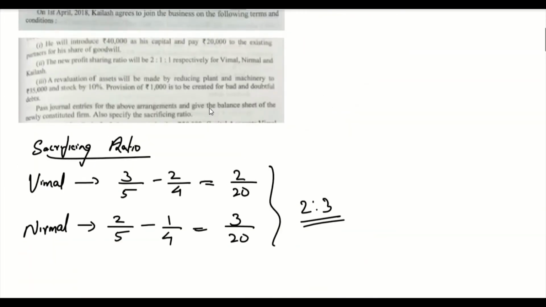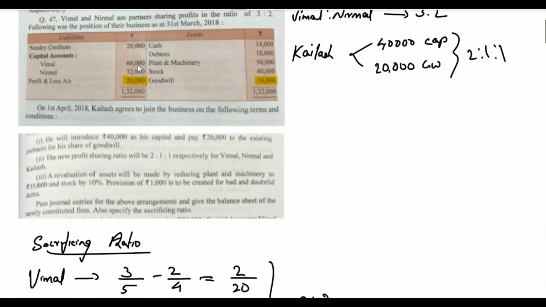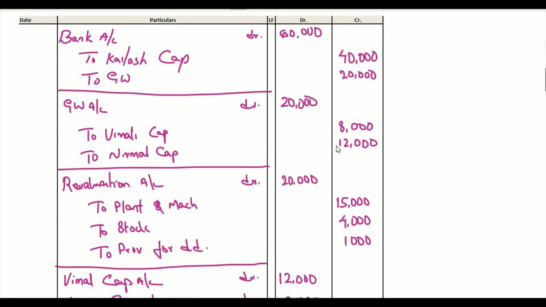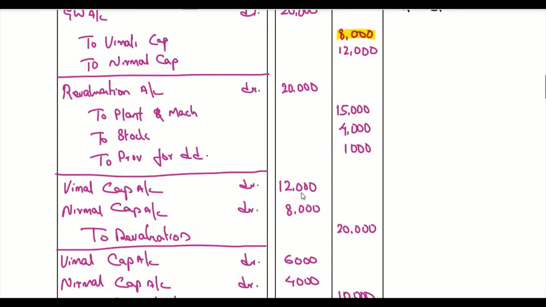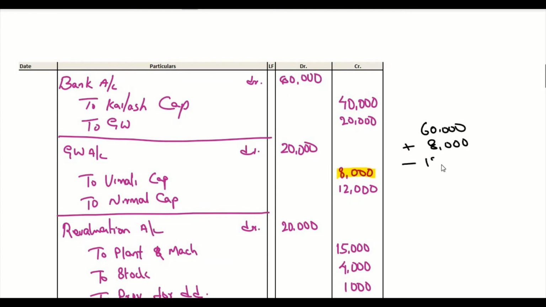For others, we need to see the original balance. The original balance for Vimal is 60,000. Now here, the goodwill we have to calculate. So Vimal, 60,000 is his original balance, and now his capital is credited with 8,000, so it's going to be plus 8,000. Then if we come down, there is a debit of 12,000, so minus 12,000.